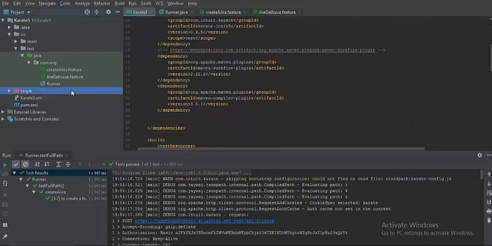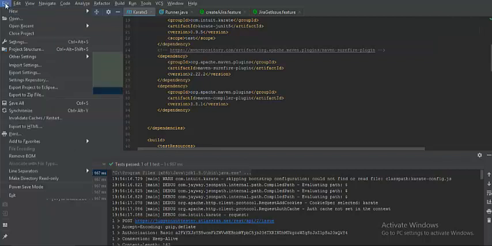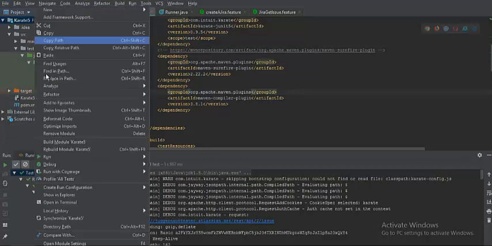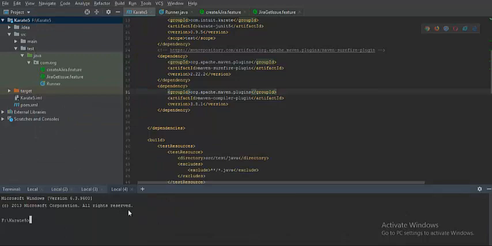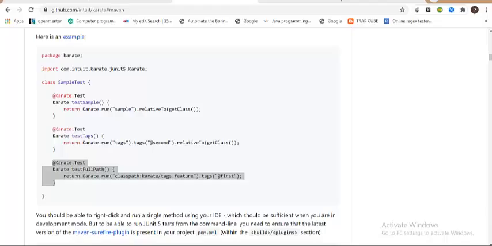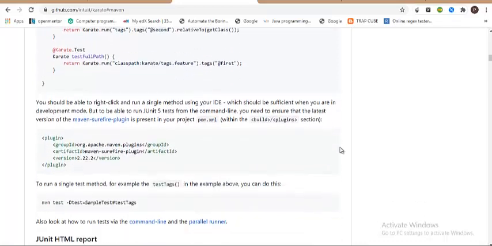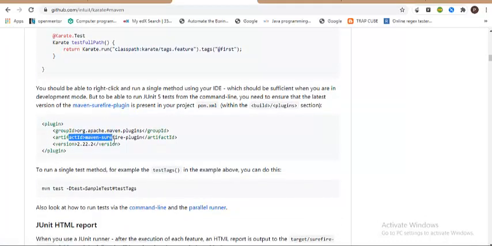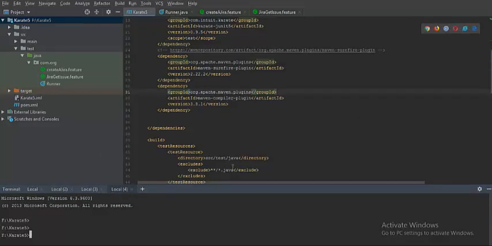And now what I would do, I would go to the path where this particular feature file is, or let me just execute from terminal as well. I'll just right click on the project, and then call open in terminal. So here I can just very well run the command. So how do you control the execution? If you come down, they are saying that you just make sure that you add this plugin, which we have already added, and this is the command that you need to execute: mvn test -Dtest=, the parameter and the class name that you want to give. So let me give the same thing: mvn test -Dtest= the name of our class, which is Runner.